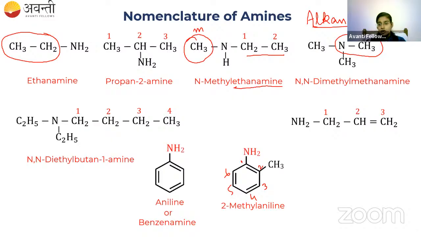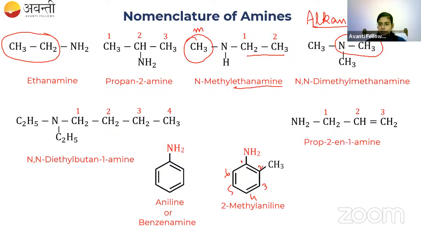So it is prop, and between 2 and 3 we have a double bond. So prop-2-ene, and to the first carbon amine is attached. So the name of the compound is prop-2-en-1-amine. Prop-2-en-1-amine. Is it clear to all of you?